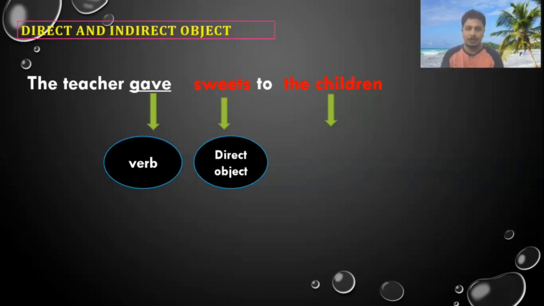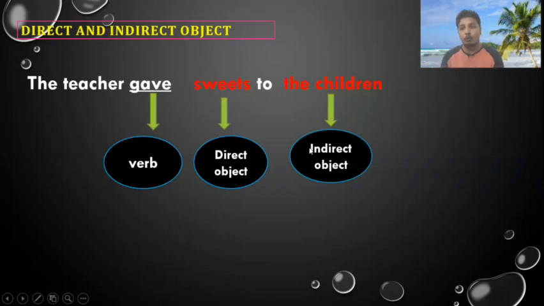When we put a question to the verb, then the answer would be the direct object. The teacher gave sweets. Sweets becomes the direct object. Similarly, when we ask the question to whom did the teacher give, or for whom, then that becomes the indirect object.